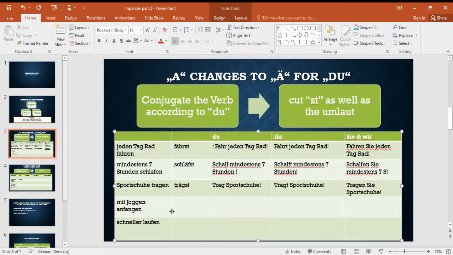Okay, simple. Similarly, anfangen. Now, anfangen is not only an irregular verb, it is also a separable verb. So here it will become fängst an.